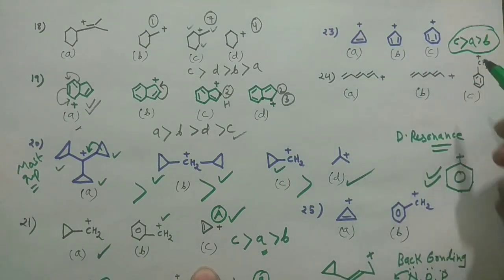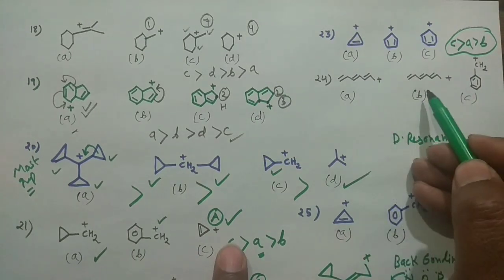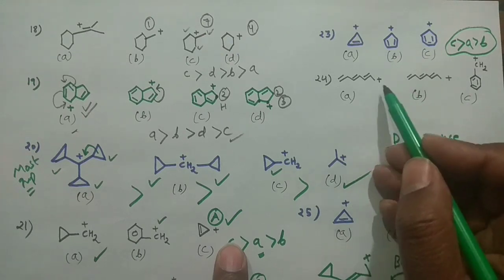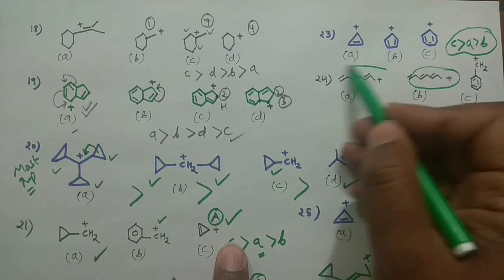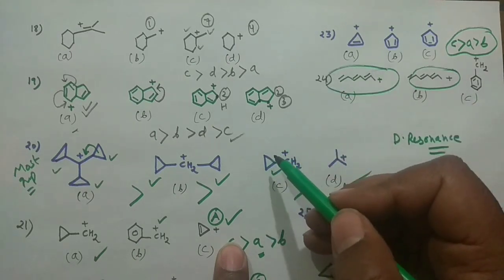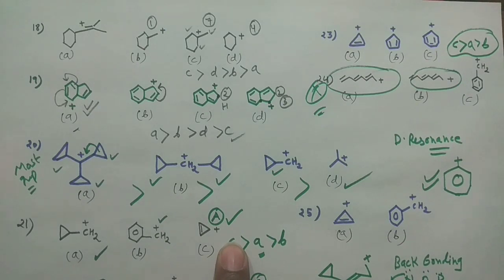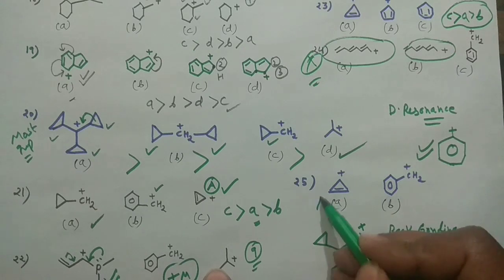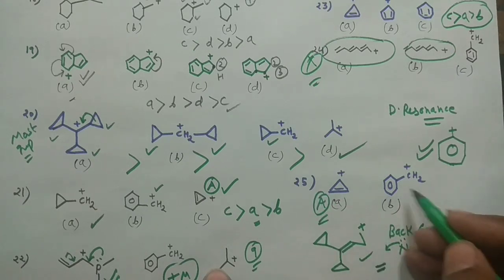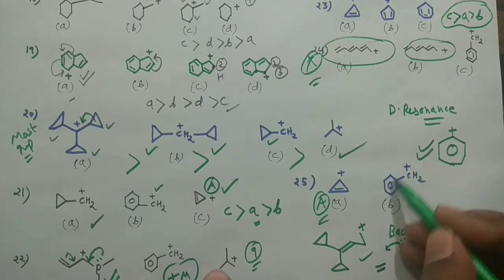We can skip this example because I have written these two structures the same. So we can skip this problem. And now my last problem here, you see this problem. This is again an aromatic species, and here the positive charge is stabilized outside the ring. So this should be the more stable.